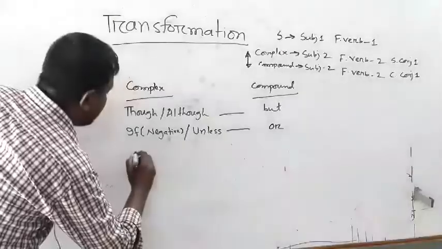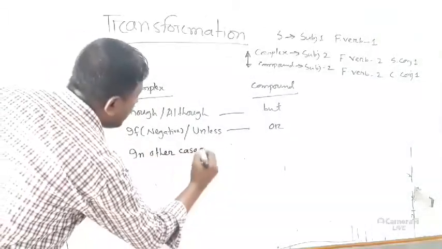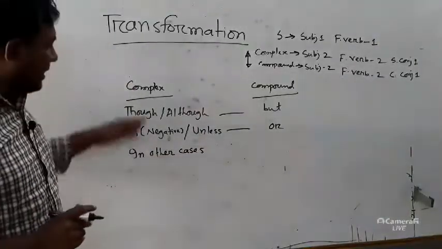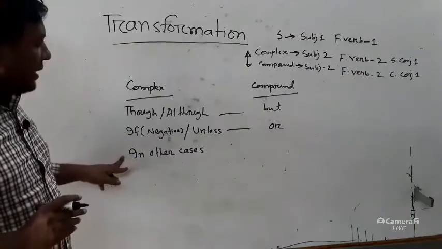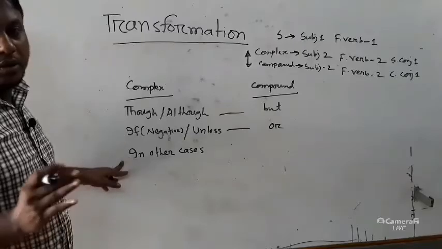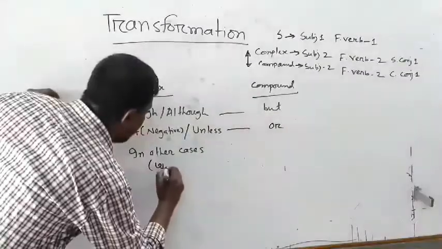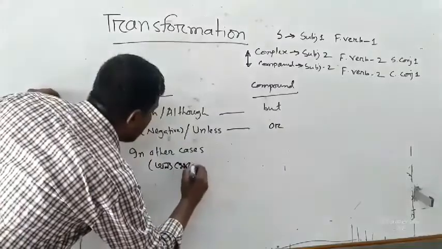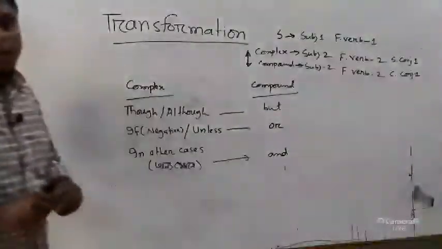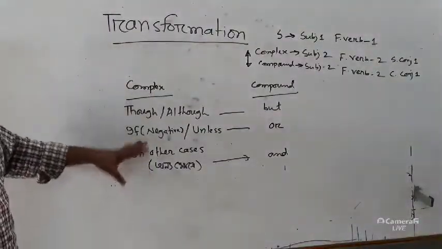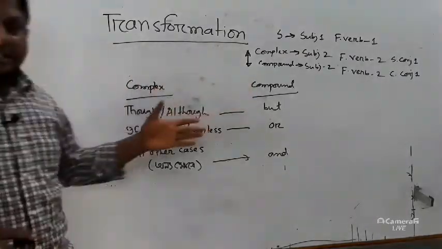And in other cases, and you know there are so many subordinating conjunctions other than these two, there are as, since, when, if, or so that, so adjective that. In Bangla, অন্য ক্ষেত্রে, you will use and to make it compound. And if you follow this, then you will be able to change any complex into compound very easily.